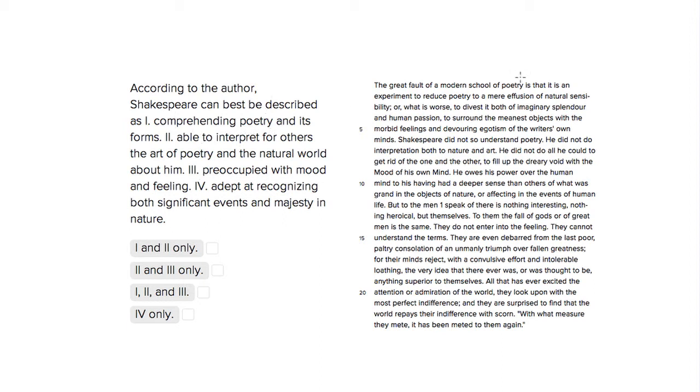So if we look in here, this is the first paragraph. You see that Shakespeare did not so understand poetry. He didn't understand poetry as a mere effusion of natural sensibility or just in terms of form. So this is something about the modernism. So the modern writers. So one, it applies to the modernists. So we want to get rid of any choice that has one in it. So this has one. Choice one has one. Choice three has one. That's not good.